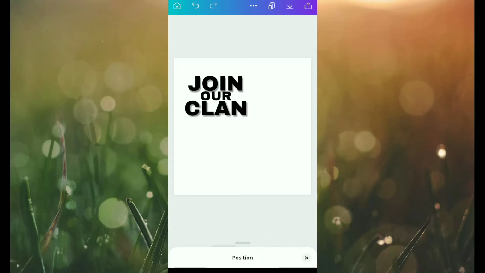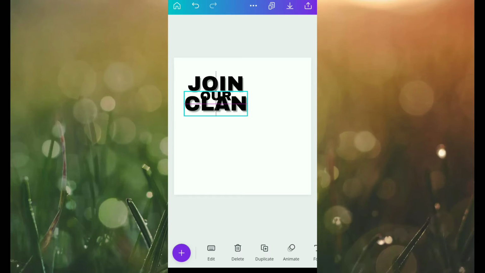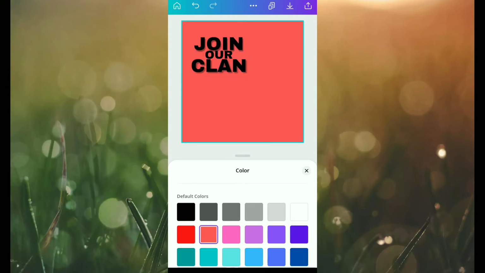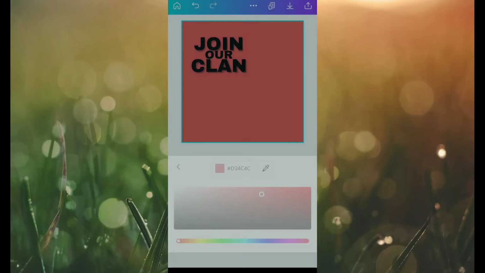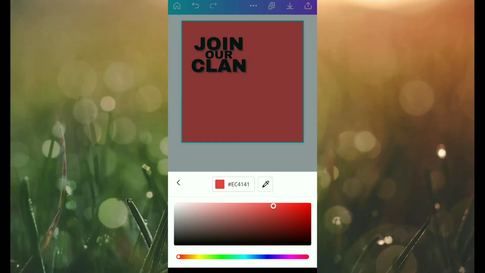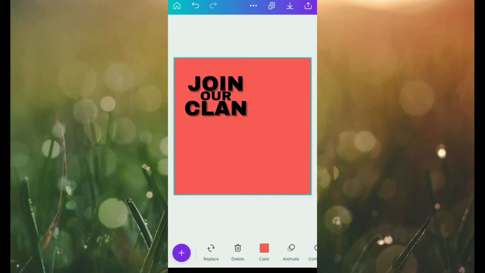Okay, afterwards what we are going to do is select that R and push it backward. Okay, just adjusting the text a little bit. Okay, now I'm going to change the color of the background. Okay, a little bit of adjustment in the shades. Okay, I think this looks good.